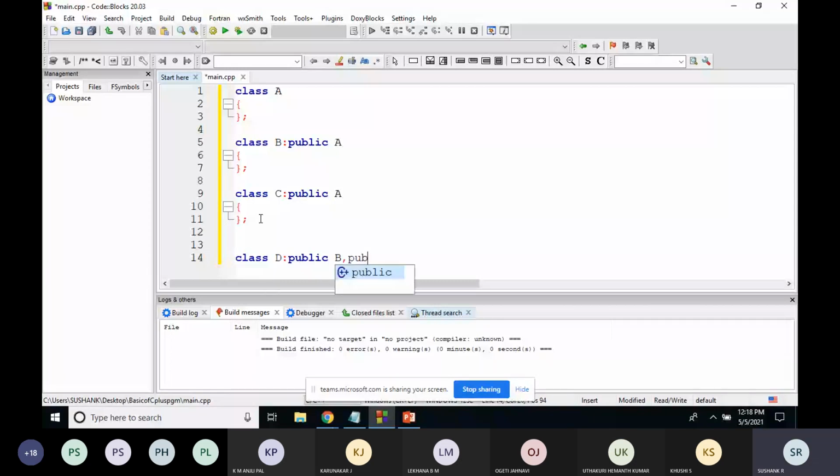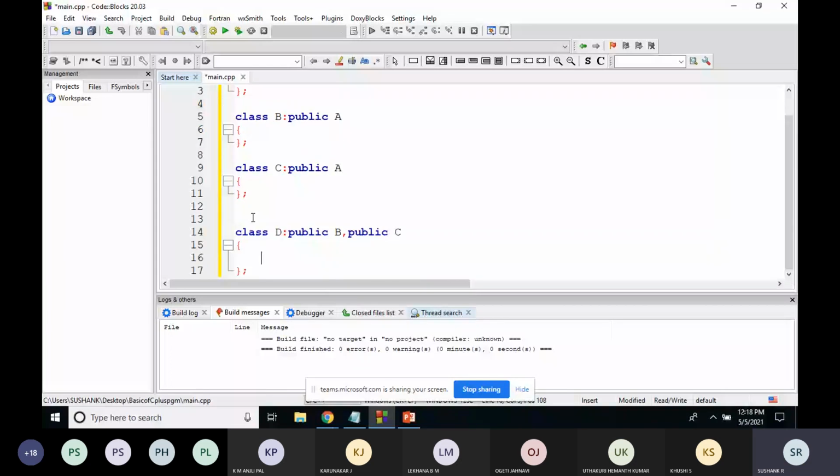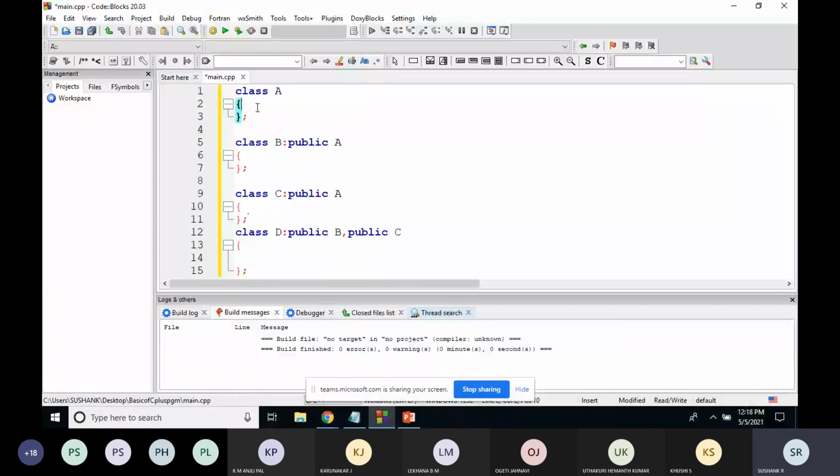So here you should be careful. For example, class A contains some common function. That common function is shared among B and C. So whenever D is using the inheritance relationship of B and C, the function which is there in A is available to class B, and it is available to class C also.